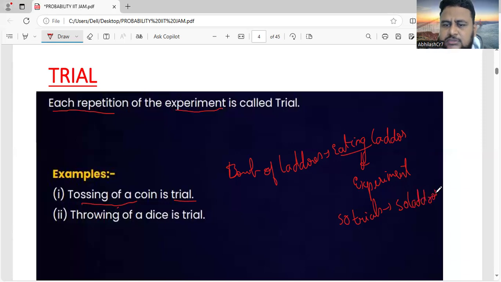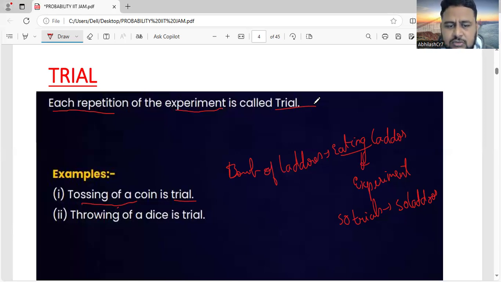Okay. So eating laddus is an experiment, but in each repetition, I mean each trial, you are going to eat only one laddu. So eating one laddu, that is one trial. Okay. This is the meaning of a trial. I hope now it is clear. What do you mean by a trial? Okay. So tossing a coin is a trial. So eating a laddu is a trial. What's an experiment? Eating all the laddus is an experiment, but eating one laddu is a trial.